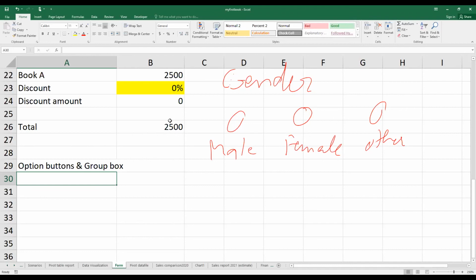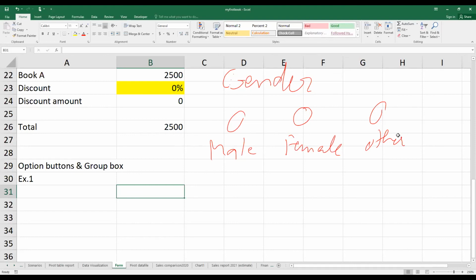Okay, now let's see. I will create a group of option buttons to let the users select gender. When we design our questionnaire, I suggest that you may use your iPad to design it first. You may draw a sketch first, like we have on the screen, and after that you just use Excel to create it. In this one that means we need to create 3 option buttons.